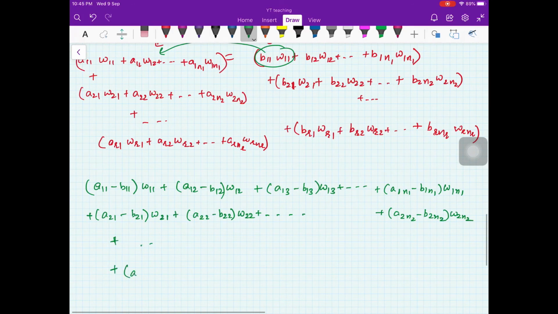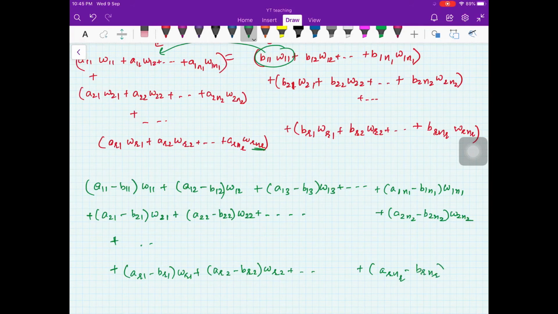At the end you will have AR1 minus BR1 WR1 plus AR2 minus BR2 WR2 and so on. You will have ARNR minus BRNR into WRNR equal to 0.